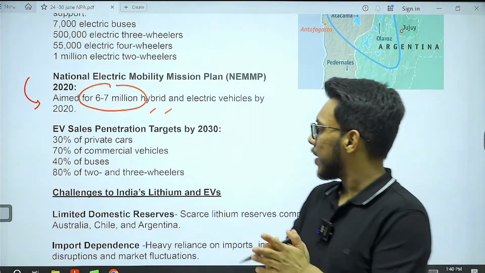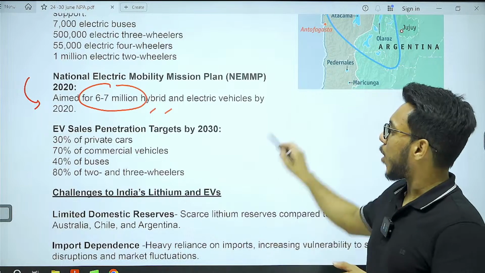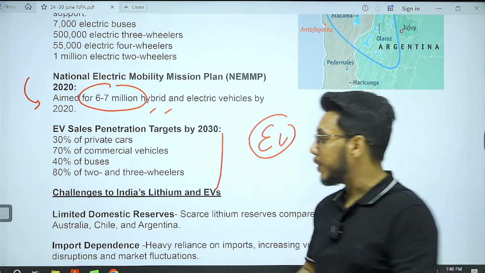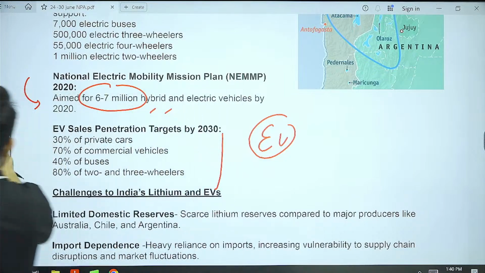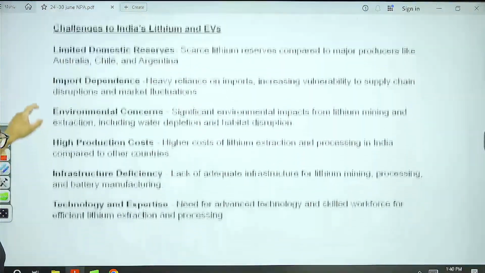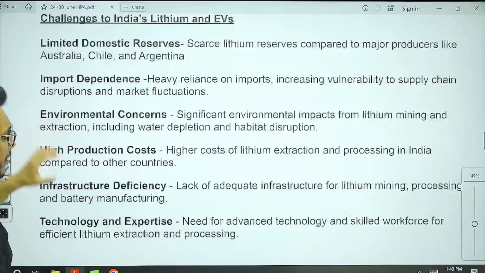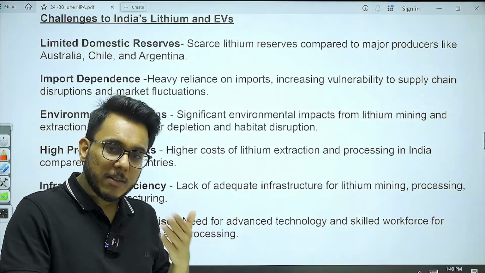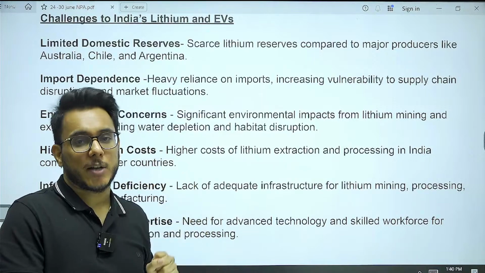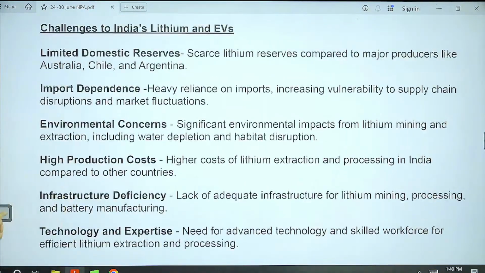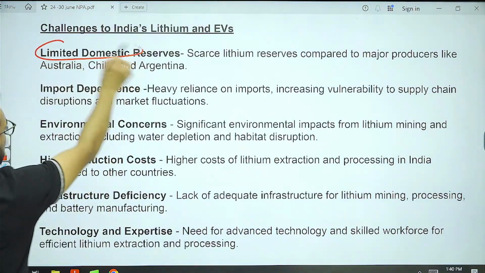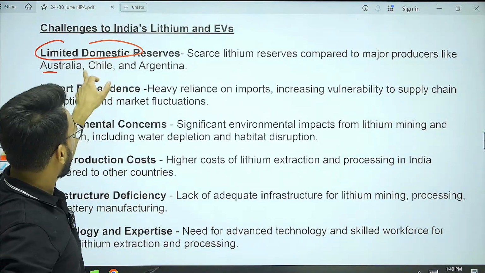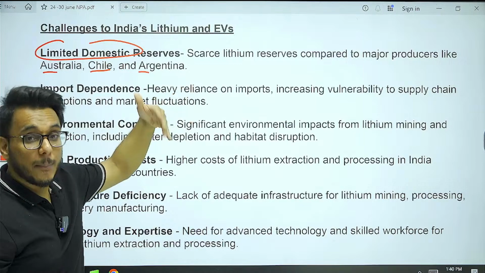But what is the problem? The problem is not the EV targets. The problem is the availability of lithium. So among the challenges we find in lithium, number one is the availability of lithium as a resource. But beyond that, there are many other challenges also. Number one is limited domestic reserves. I already told you. Majority of reserves are in Australia. Now see, Australia, Chile, Argentina, they are the big producers.